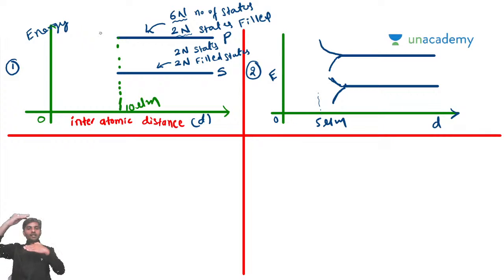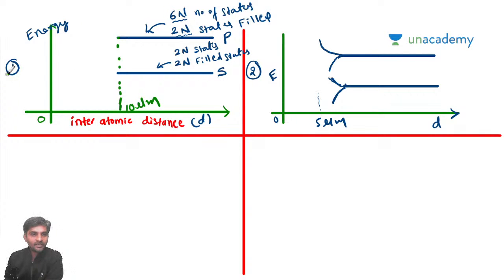They are separated when the interatomic distance is more. So what do you mean by that? If the atoms in a given molecule are far away, so their interatomic distance is high, then there is no overlap at all.